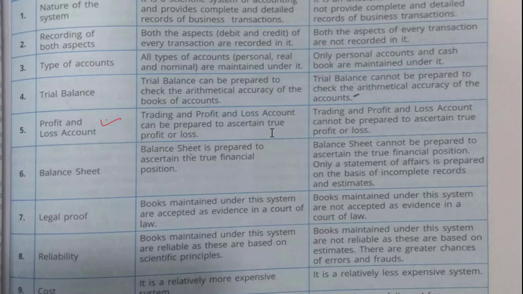Balance sheet. Balance sheet is prepared to ascertain the true financial position. So we can create balance sheet here, and here balance sheet cannot be prepared to ascertain the true financial position. Only a statement of affairs is prepared on the basis of incomplete record and estimates. So here our record is incomplete. We cannot create balance sheet.